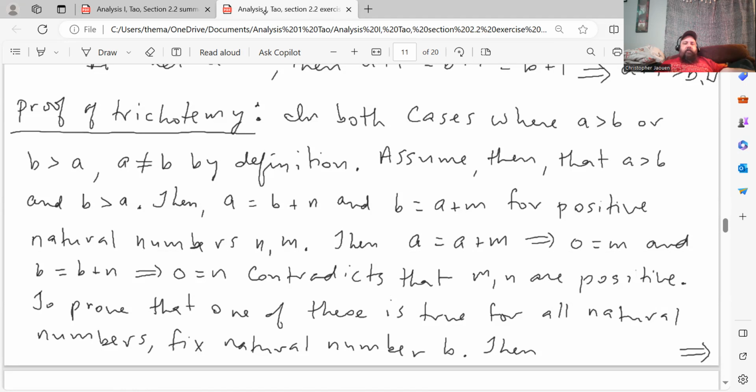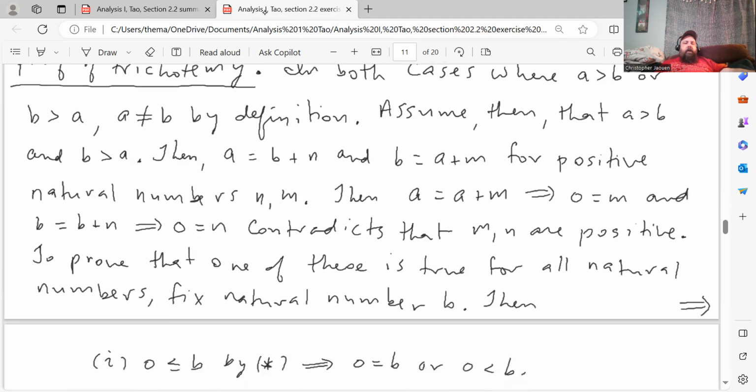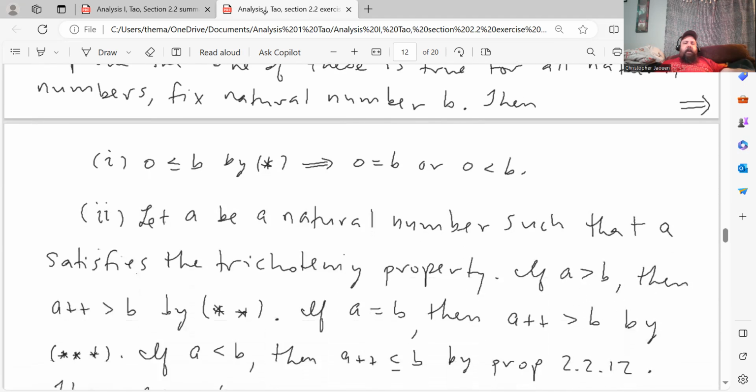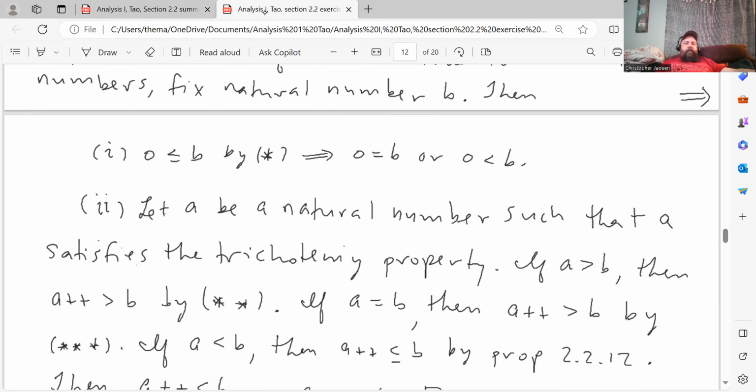So they can't be true all at the same time. To prove that one of these is true for all natural numbers, fix the natural number B, and then we do this by induction. So for the base step, 0 is less than or equal to B by star, which we just proved. So 0 is B or 0 is less than B. And then going on to the inductive step.